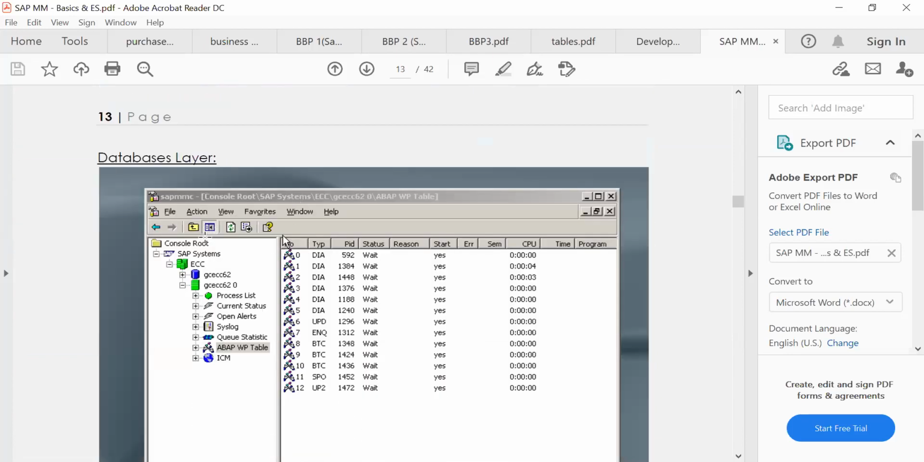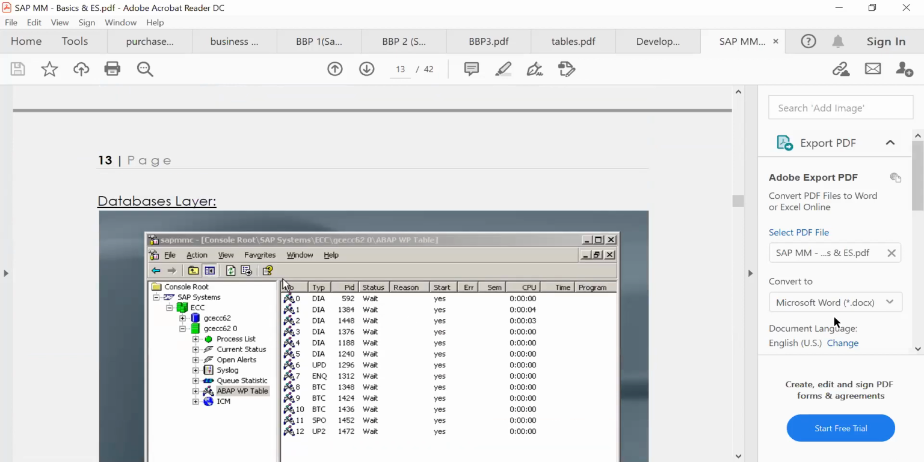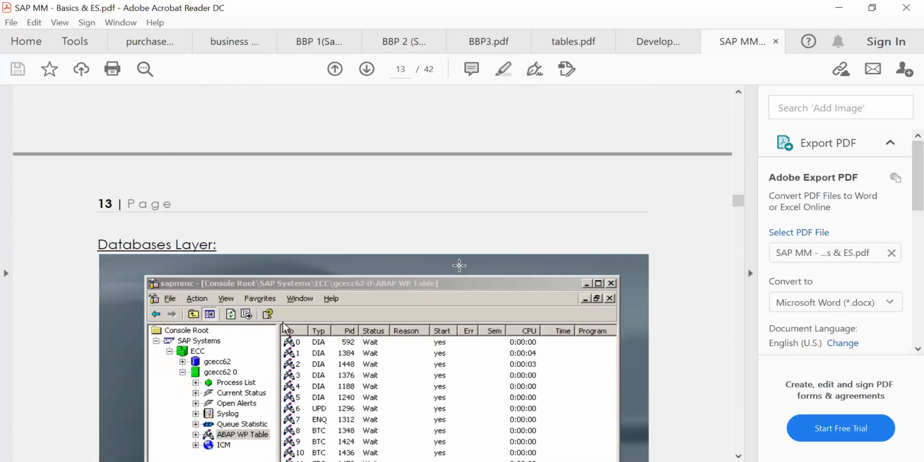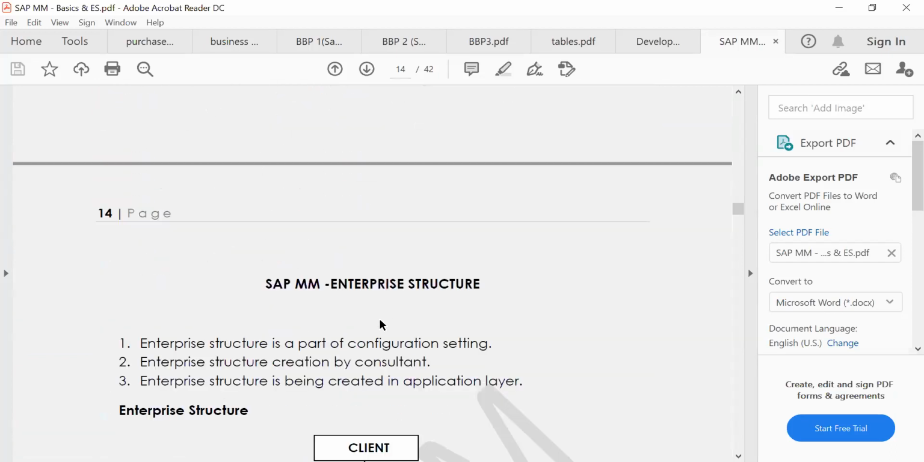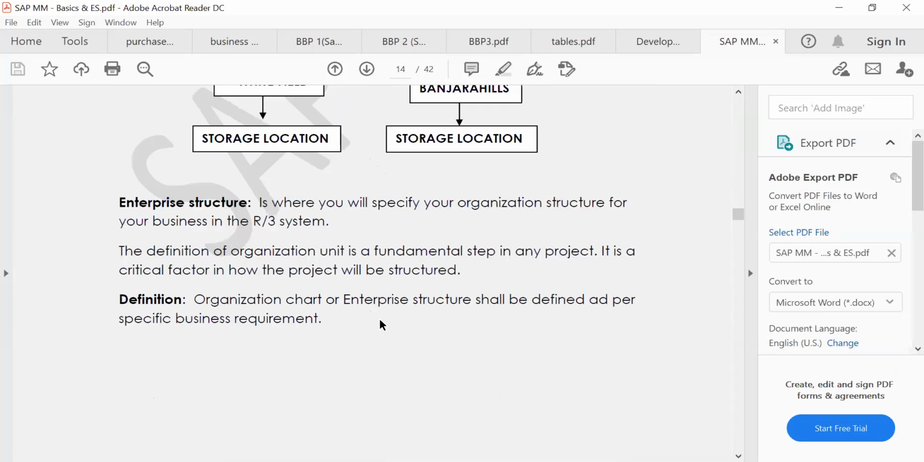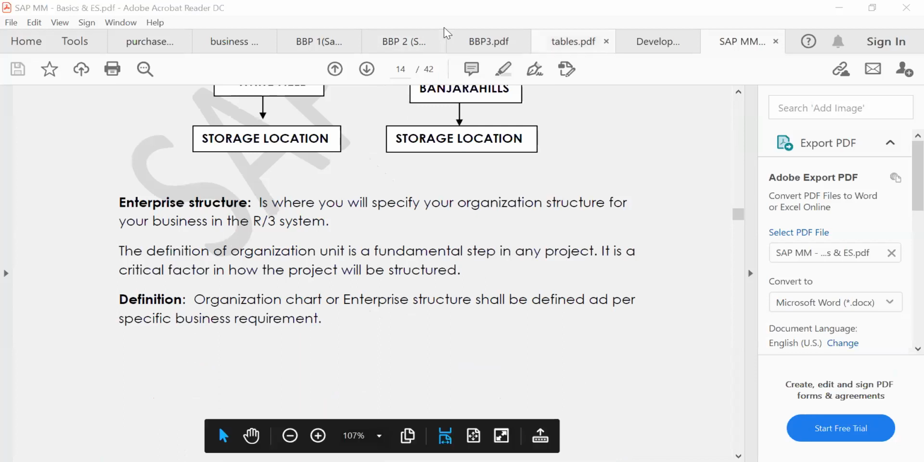Third one is the database layer. This is not our business. Okay. Whatever data you say is saved in the company, it will be saved somewhere else. Right. Okay, I will open one more screen. Let's learn in detail.